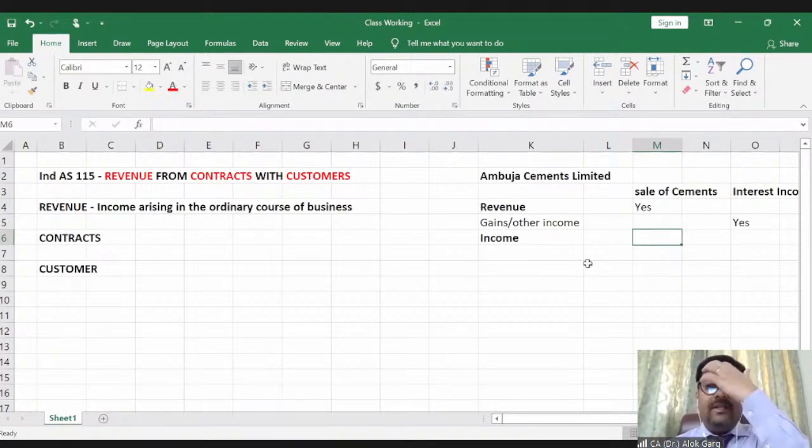So when you look at Schedule 3, there is a line revenue from operations or revenue, other income, then total income. So what is an income? Income is the aggregate of revenue arising in the ordinary course of business as well as income arising in the non-ordinary course of business, right? So income is the aggregate of both these items. I hope this is clear to everyone now.